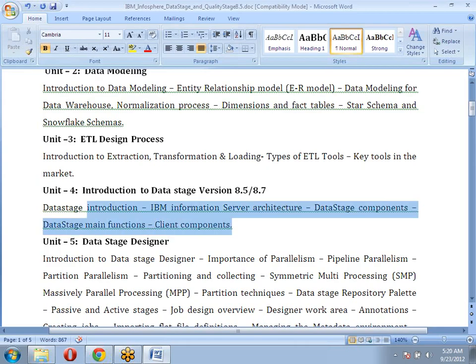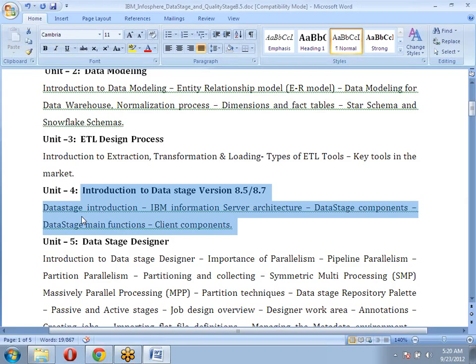Before these topics, all of you are also going to get DataStage 8.5 or 8.7 installed on your machines. That depends upon your machine configuration. If your machine has 8 GB RAM and supports Windows XP, Windows 7 or Windows 8, and is compatible to install DataStage 8.7, we are ready to install 8.7.